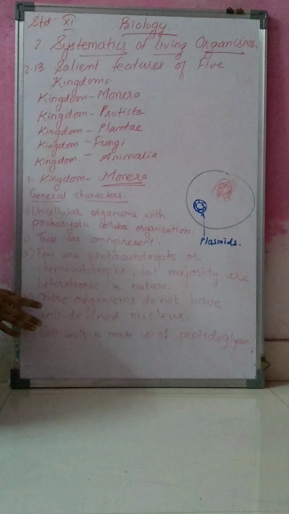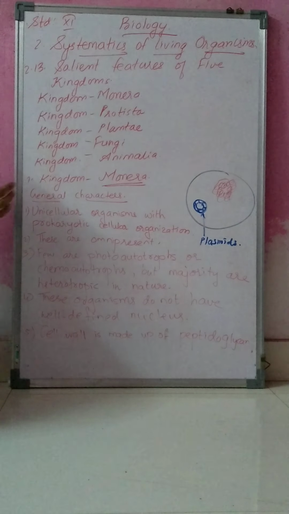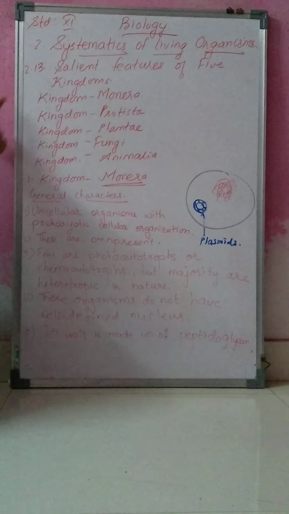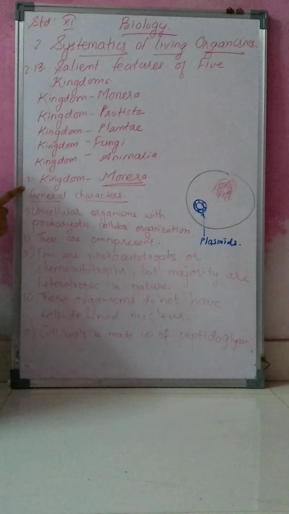Microorganisms, plants, fungi, fishes, animals, every organism is included. So we will start with the first kingdom, Kingdom Monera.